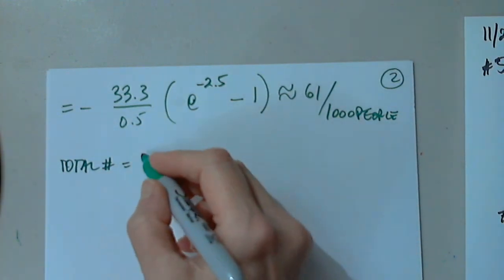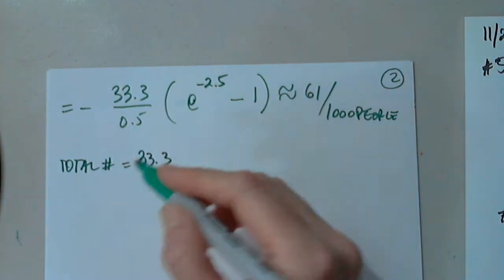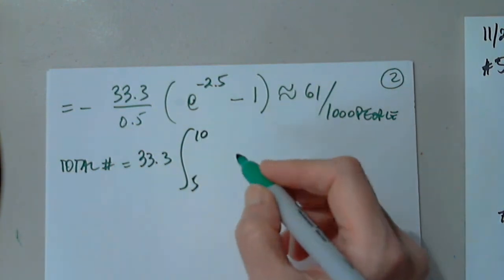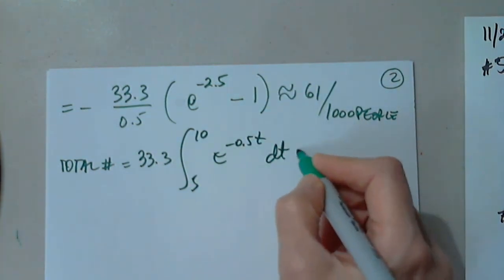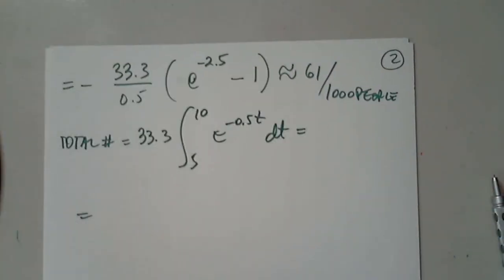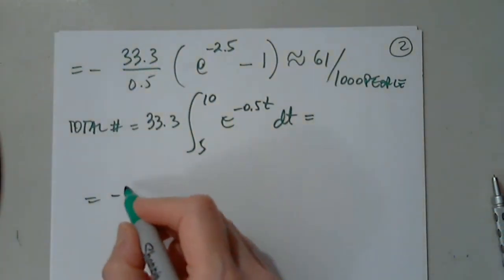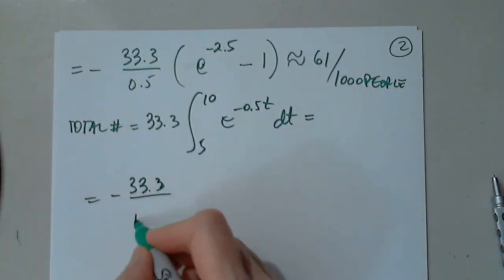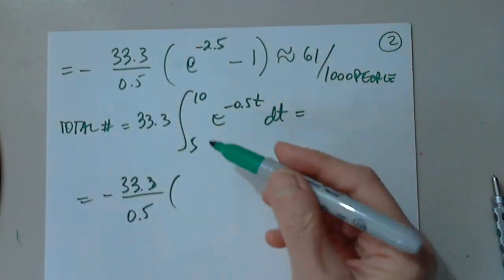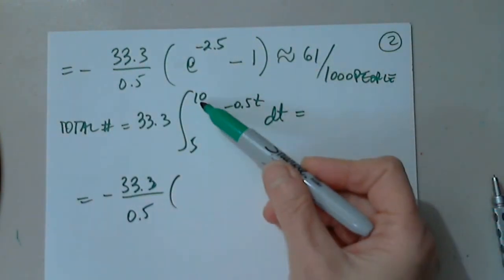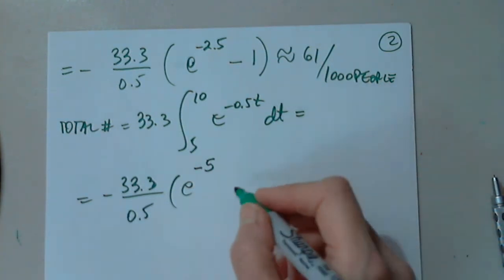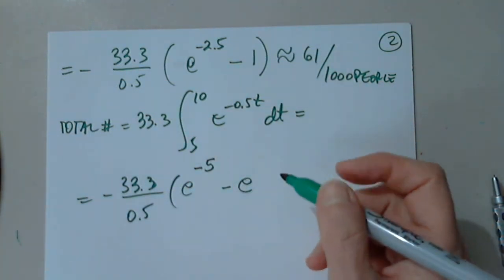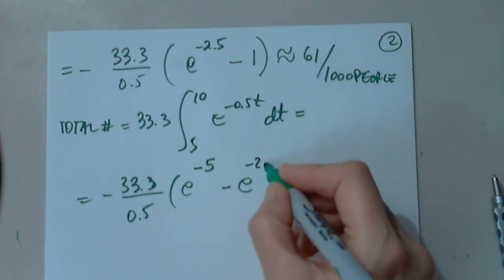Okay. So for the second one, we have 33.3. I just want to write the integral so we can all see it. From 5 to 10 of e to negative 0.5t dt. And now all I have to do is copy all this, as negative 33.3 divided by 0.5. And I will have, when I plug in 10 at the top, e to negative 5 and minus e to the negative 2.5.